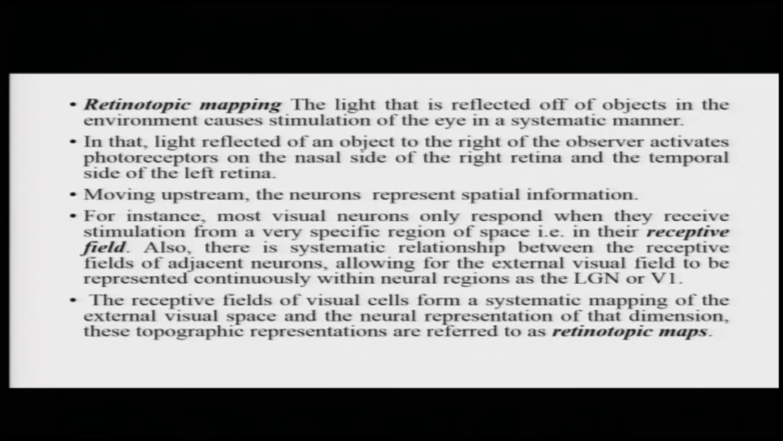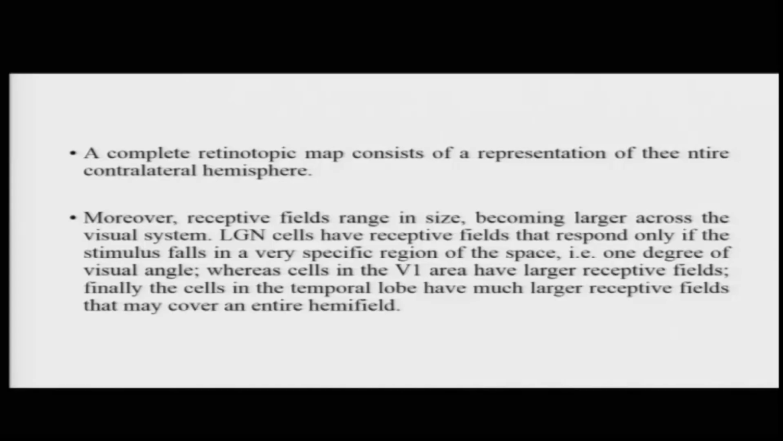Now, the receptive fields of visual cells form a systematic mapping of the external visual space and the neural representation of that dimension. These topographic representations are referred to as retinotopic maps, basically saying that the information in space is represented as a continuum on the neural surface. A complete retinotopic map consists of a representation of the entire contralateral hemisphere. Moreover, receptive fields vary in size. They become larger across the visual system.